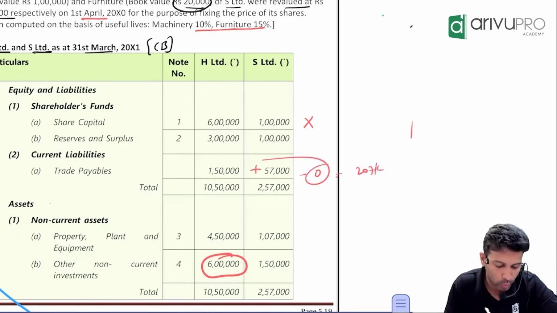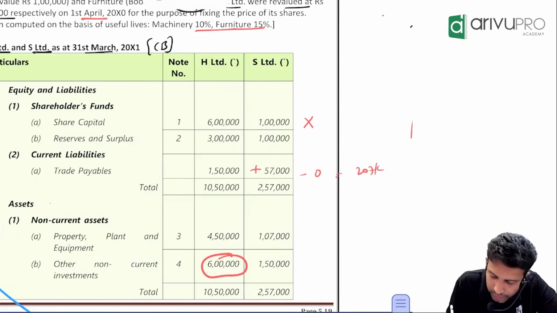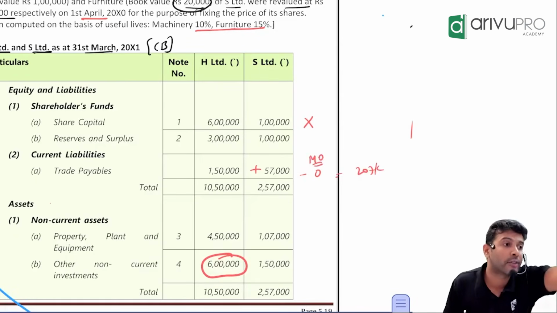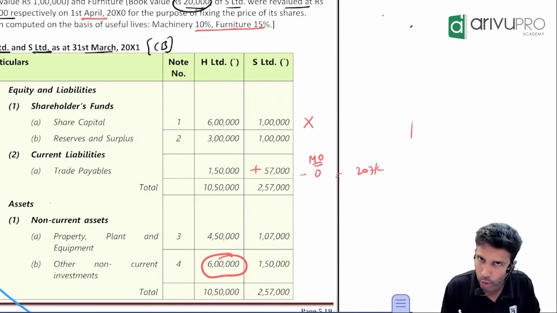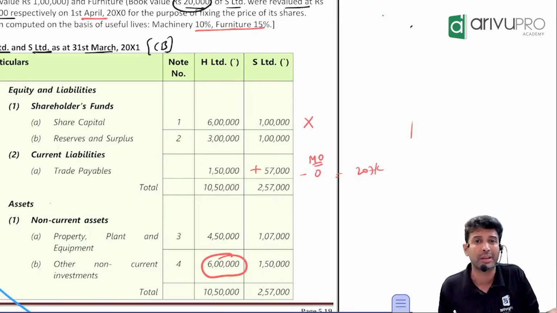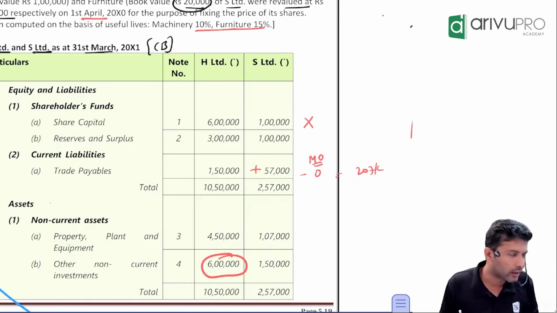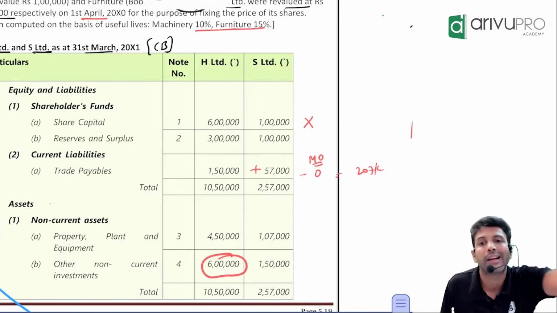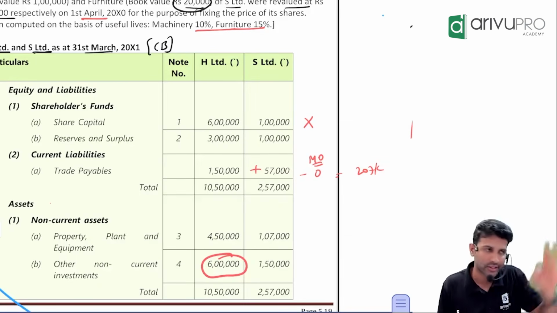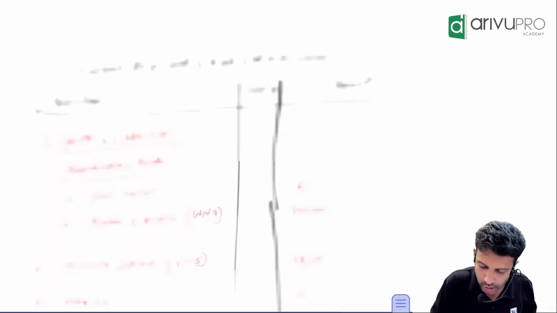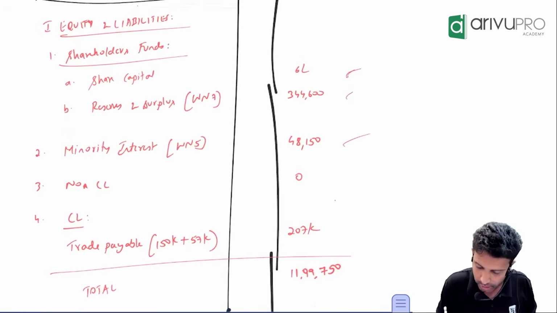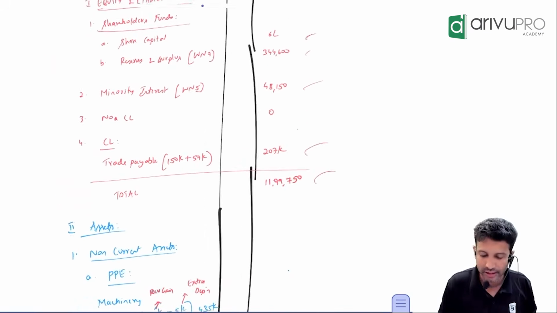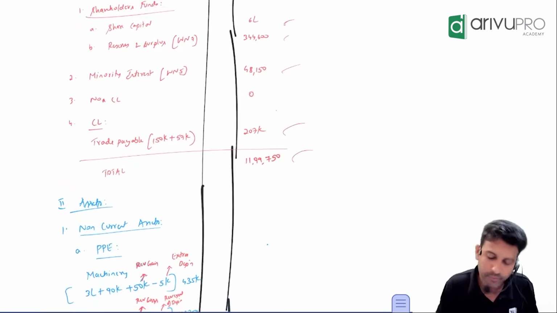I've written minus 0. Why minus 0? If there is any mutual owing, you should not forget to reduce it. In this problem, not there. But in your examination question, they may say a debtor-creditor relationship exists for 10,000. In that case, you have to reduce 10,000. So mutual owings, if there are any, eliminate. In this problem, not there. So that number is the same, 2,07,000. So the liability side or total of the balance sheet is ready.